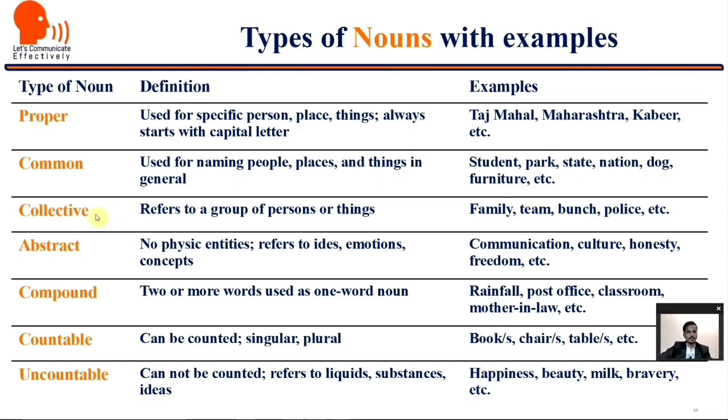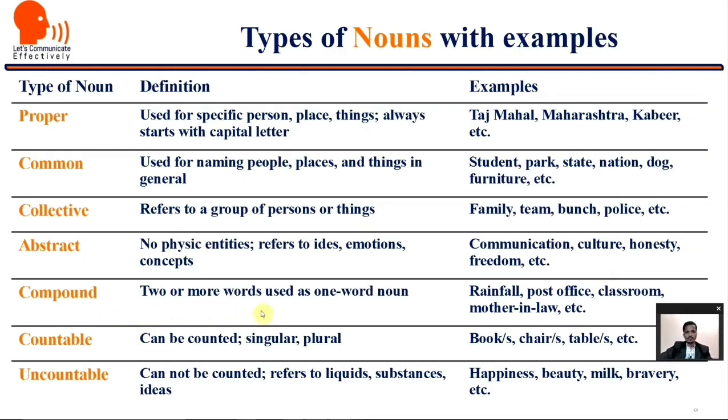Commonly used. Collective nouns refer to a group of persons or things. Family, group of persons. Team, group of persons. Bunch, a bunch of flowers. Police, etc. They are collective nouns. Abstract, no physical entities. They refer to ideas, emotions and concepts. For example, communication, culture, honesty, freedom. We cannot see these concretely in front of our eyes. That's why they are abstract nouns.